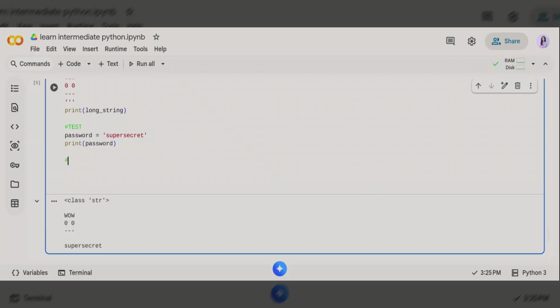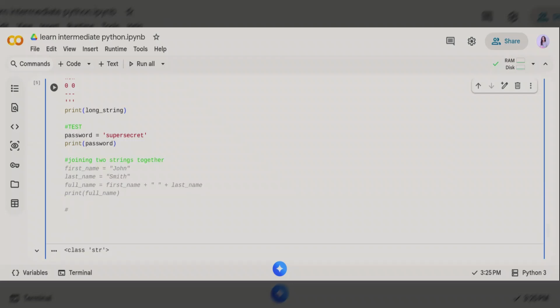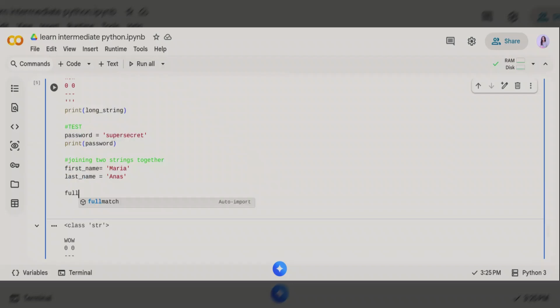Now let's join two strings together. Let's create a variable called first name. I'm going to put my real name, which is Maria. Now I'll create another variable called last name, and that will be my dear father's name. We want to combine two strings together. To do that, we have to combine these two variables. Let's create a new variable called full name. So this is the first variable that we wrote in here. This is the second variable that we wrote in here.